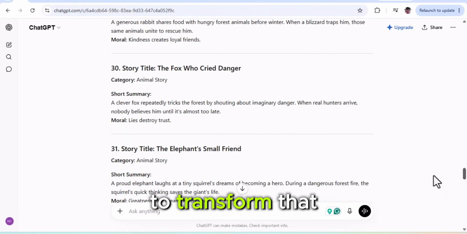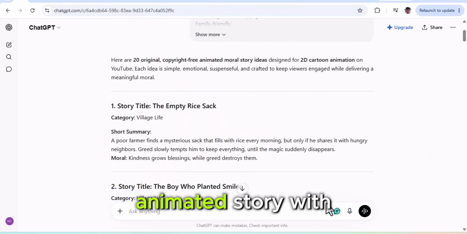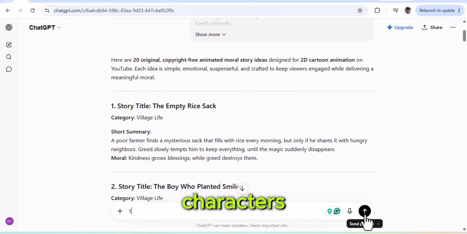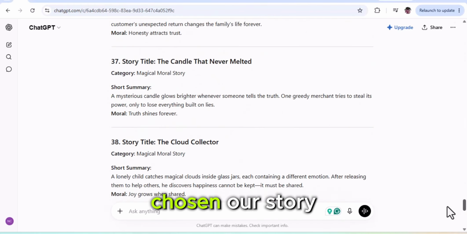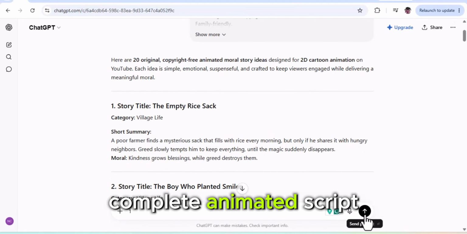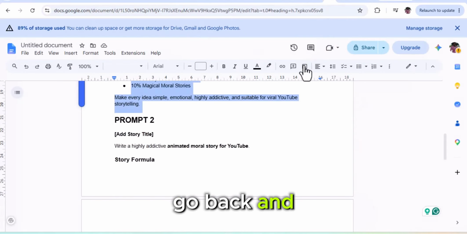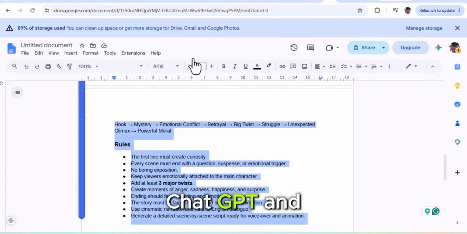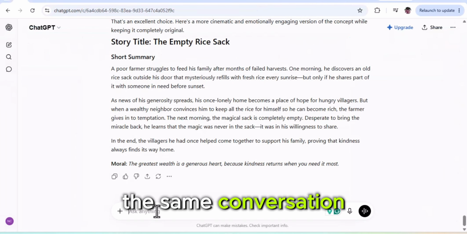Now we're going to transform that simple idea into a complete animated story with detailed scenes, dialogue, and consistent characters. Now that we've chosen our story, it's time to turn that simple idea into a complete animated script. Go back and copy the second prompt. Once you've copied it, head back to ChatGPT and paste it into the same conversation.